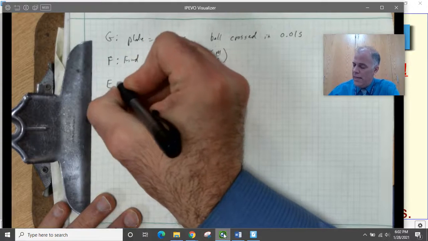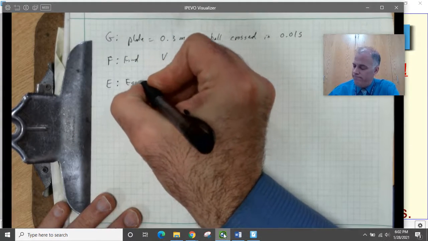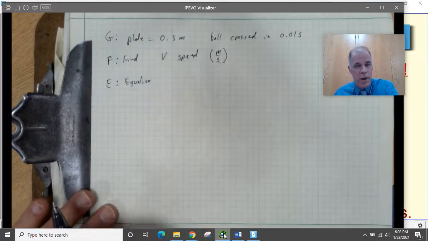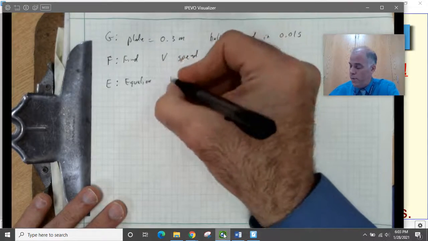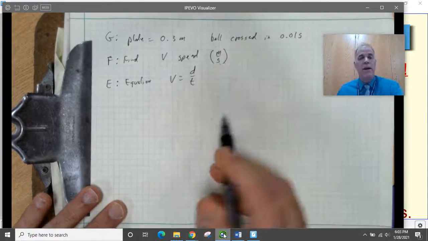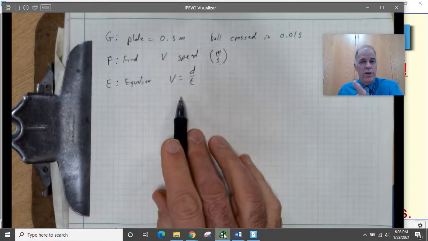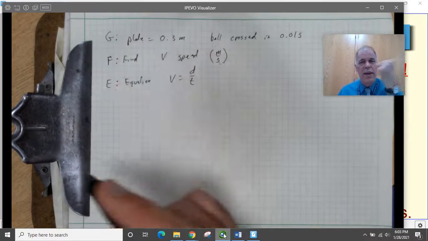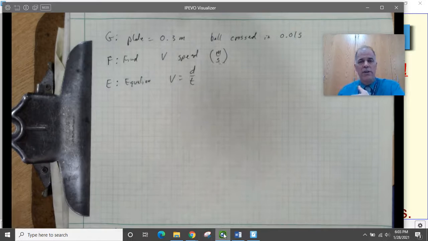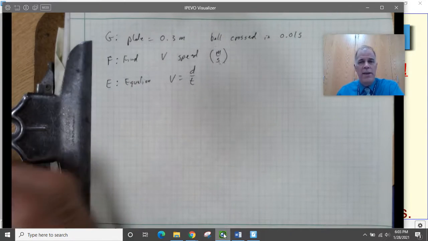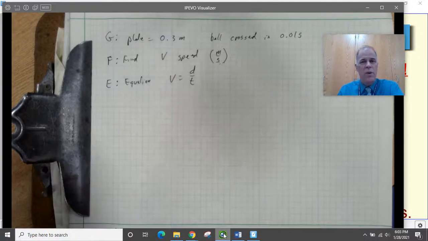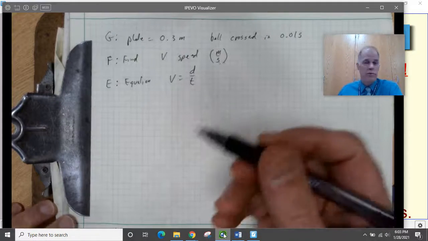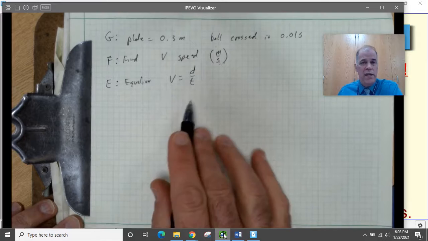Okay, next we do an E, which stands for equation. This is the equation or equations that we're going to use to solve the problem. In this case, we're going to use the speed equation, which is v equals d over t. If you don't happen to have that memorized, that's why you go to the sheet of equations that you've written down. Very often, you'll look at a problem and say, well, how do I solve this? You pull out your toolbox, your sheet of paper with all the equations on it, and go through them and say, well, will this one work? Yes, it will, because I have enough information to fill this equation. This one over here won't, because I don't have enough information for all the variables. Anyway, we have our equation, which is v equals d over t.